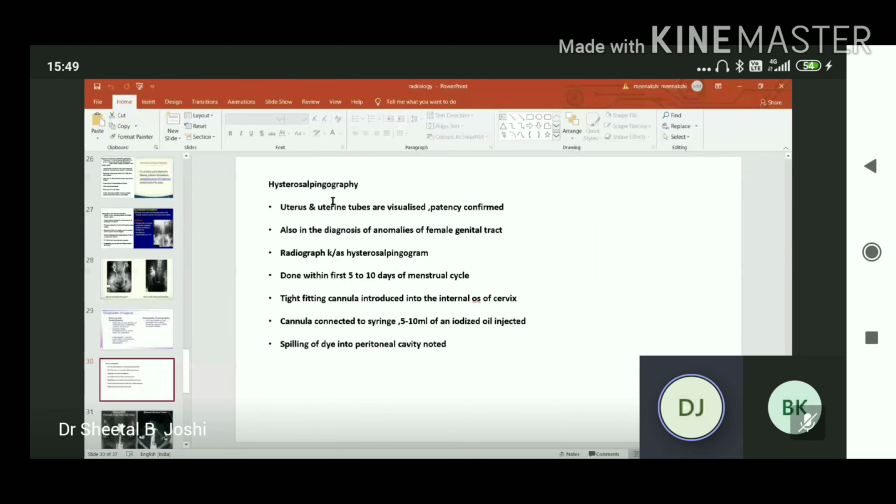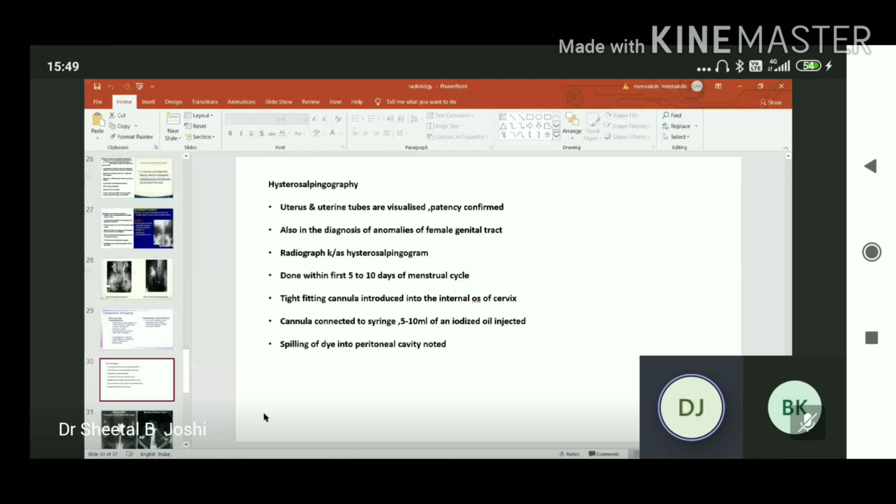Now hysterosalpingography. Hysterosalpingography is done to visualize and examine the uterus and the uterine tube and to confirm the patency of the tubes. Also in the diagnosis of anomalies of the female genital tract. The radiograph taken is known as the hysterosalpingogram, done within the first 5 to 10 days of the menstrual cycle.